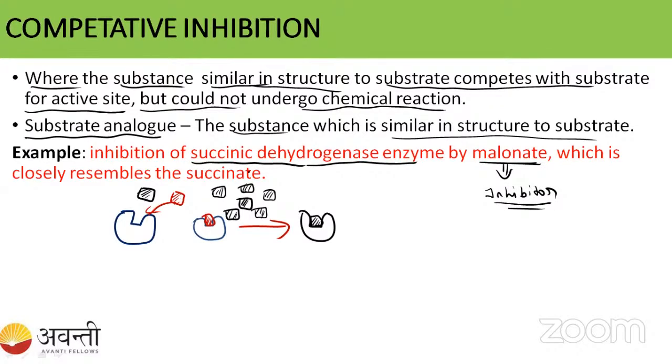It is similar to succinate. Can I tell, student, that malonate is the analog of succinate? Can anyone tell me? Malonate is the analog of succinate. Okay, so this is competitive inhibition. Let us see next.